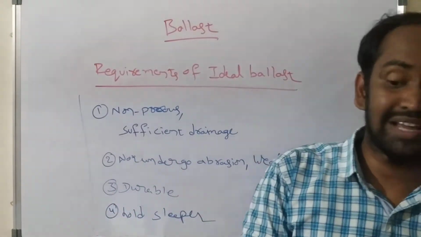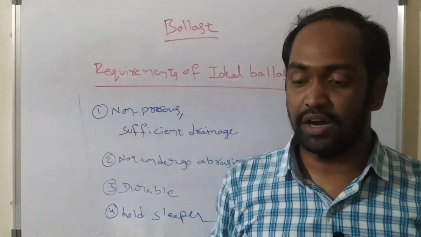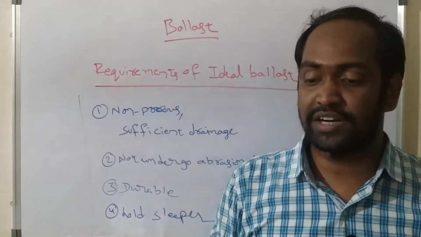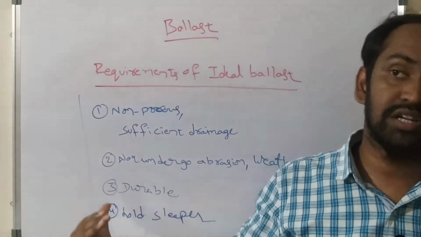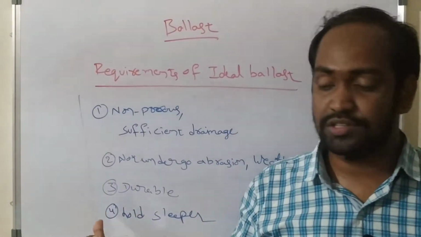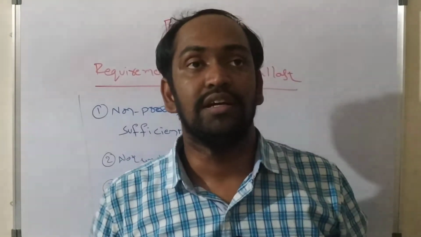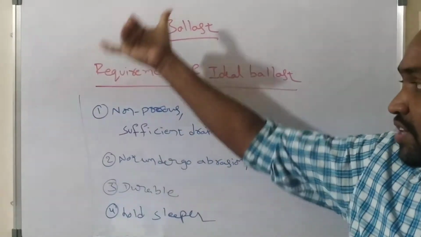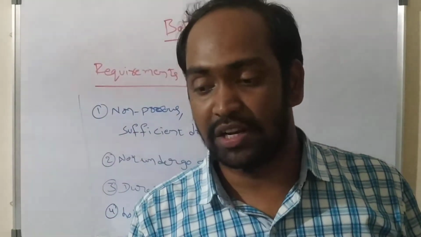It should be reasonably elastic, resist abrasion and weathering, and be non-porous to provide durability. It should hold the sleepers laterally and longitudinally under all conditions of traffic, especially during curves, and provide an elastic medium between sleepers and earth. Whenever a ballast has all these properties, we can call it an ideal ballast.